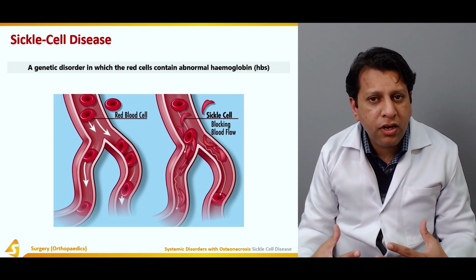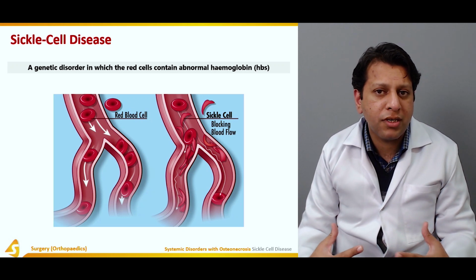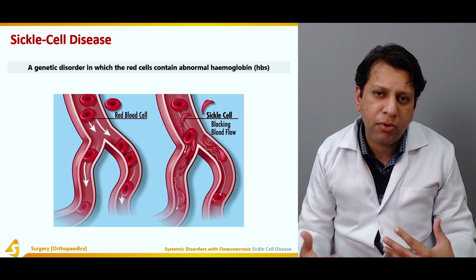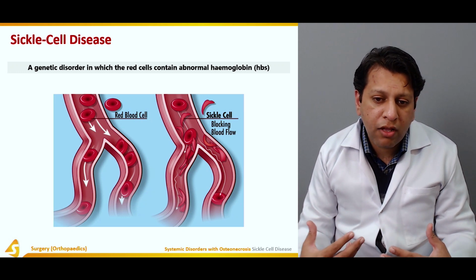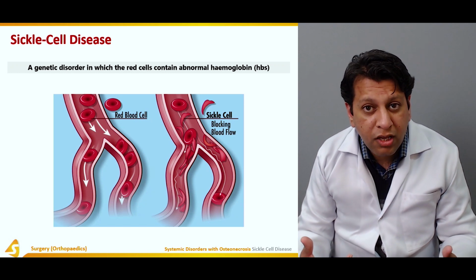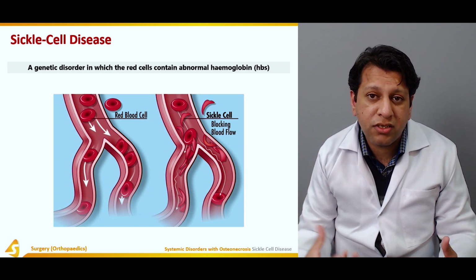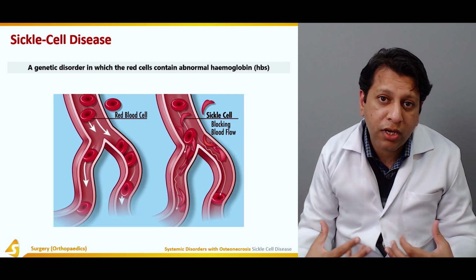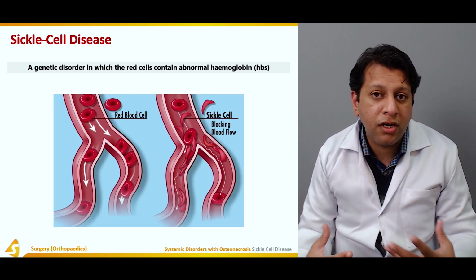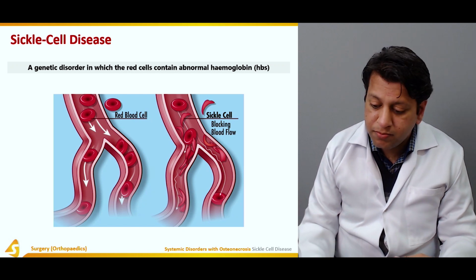where there is definitely a low amount of oxygen and a high amount of carbon dioxide, and the environment is relatively hypoxic. Therefore, at that point, when the maximum oxygen carrying capacity is needed, they assume that sickle shape so that they are unable to carry normal oxygen towards those peripheral areas, leading to infarction.